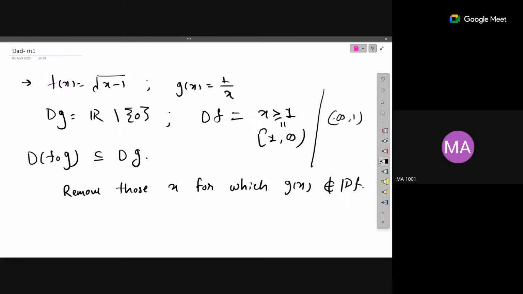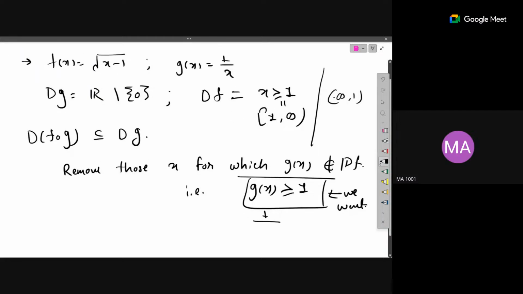So that means g of x should be greater than or equal to 1. This is what we want. So if g of x is greater than or equal to 1, it simply says 1 by x should be greater than or equal to 1, and it simply says x should be greater than or equal to 1. Okay, so sorry, less than or equal to 1.